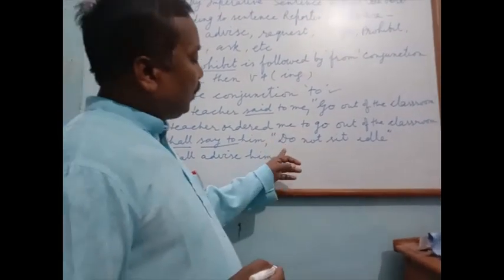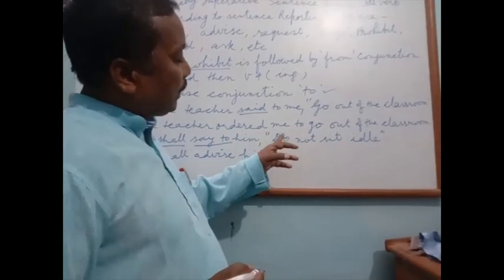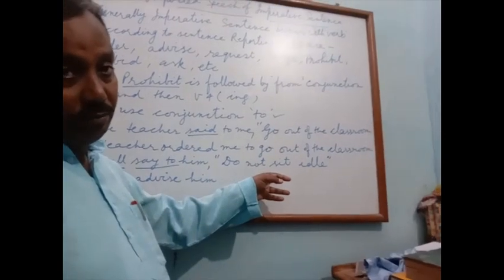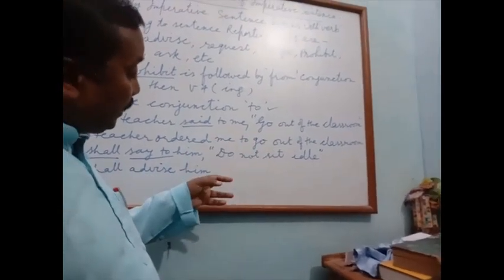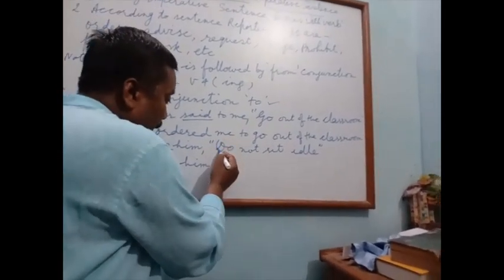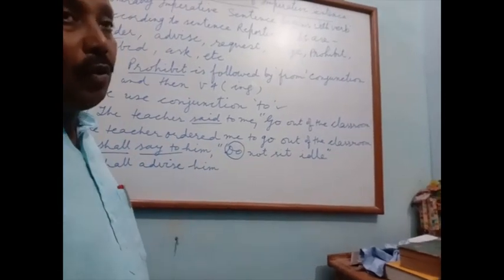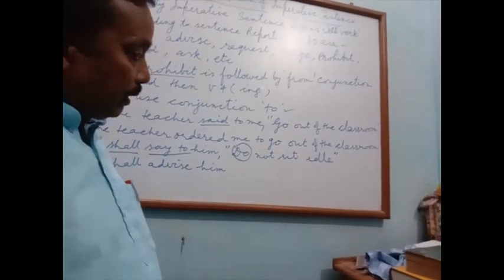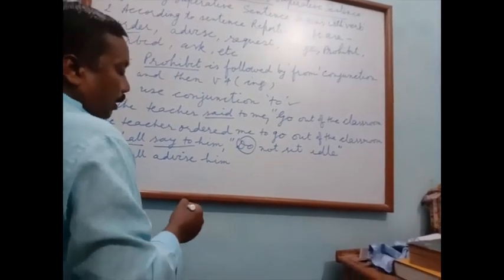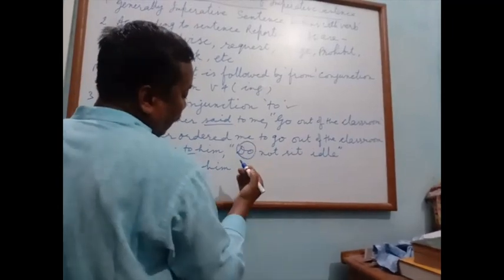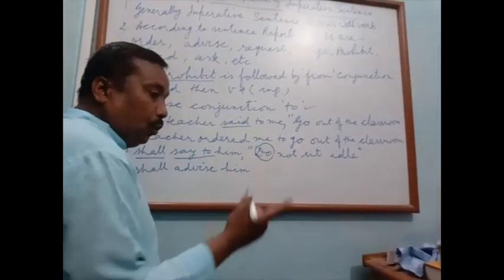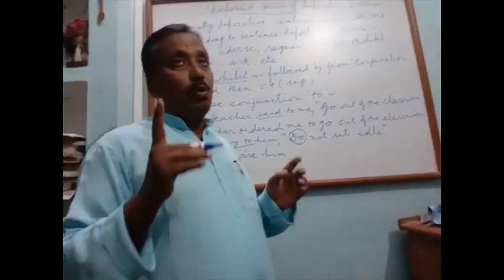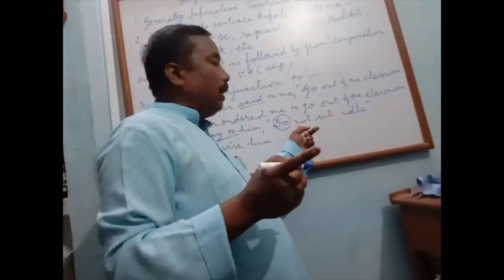We have found in the assertive sentence that do not is changed into did not. But in imperative sentence, do will be deleted. Only we shall use not, negative sense. But here we don't write first to. Very important thing I am telling you: to is always preceded by not.